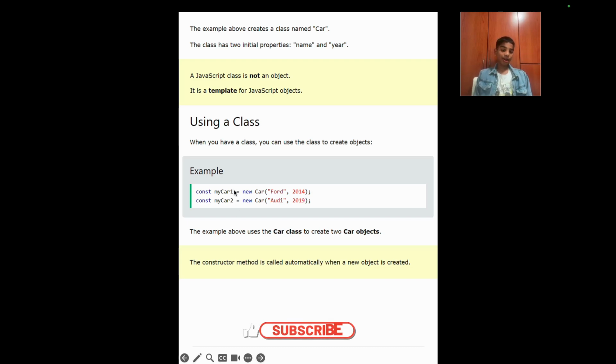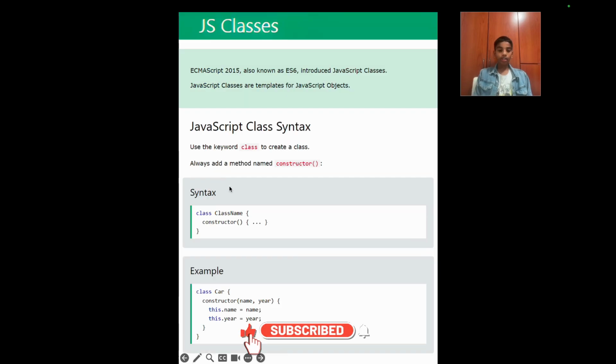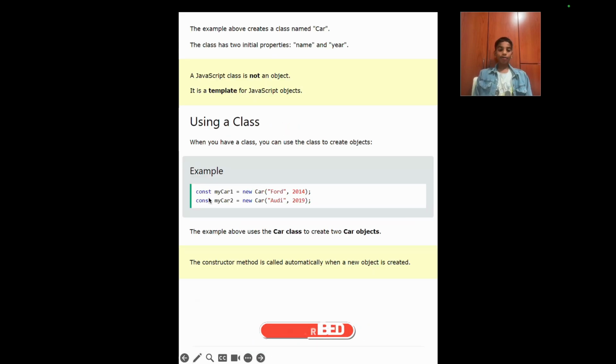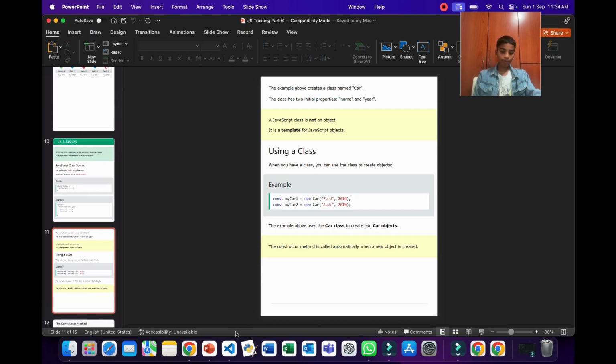As you can see over here, here's an example. We are using this class over here to construct objects. const myCar equals new Car, Ford, 2014, and const myCar2 equals new Car, Audi, 2019. So now let's look at this example using Visual Studio Code.